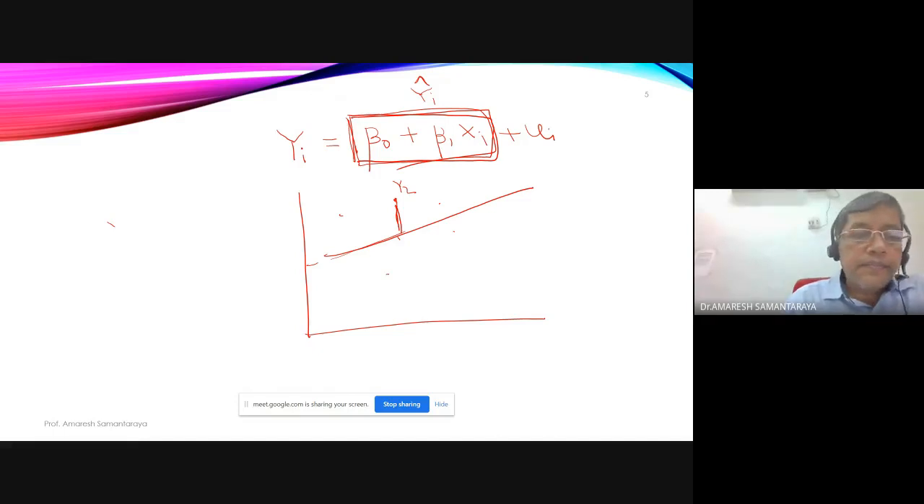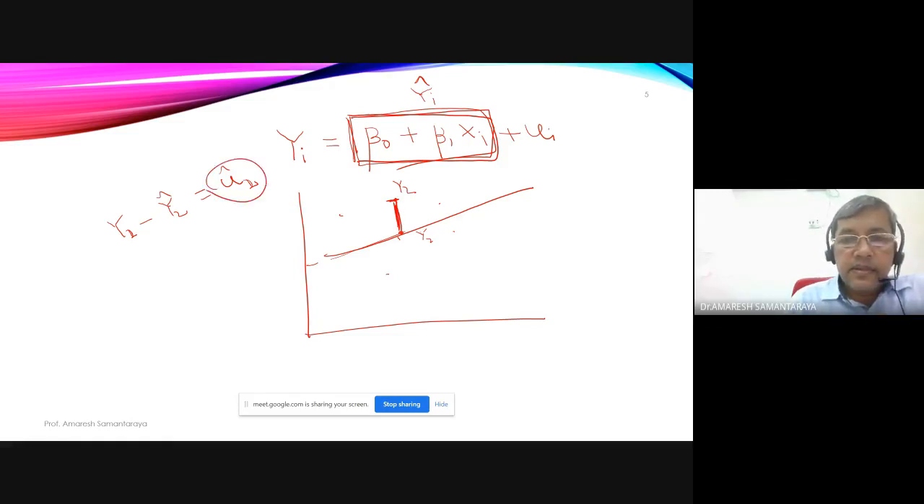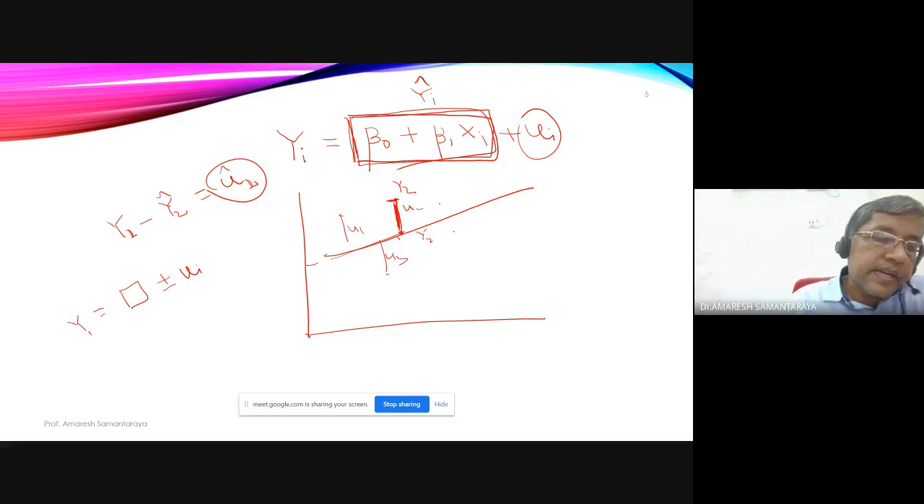So y2 minus y2 hat, here is y2 hat, is what u2 hat is. This is the variation u2 hat. See, this part is on the line, so it is fixed. This part is changing. For this it is u2, for this it may be u1, for this u3. So depending on ui, you have a value of yi: a fixed part plus or minus something. Depending on the value of ui, you get yi.